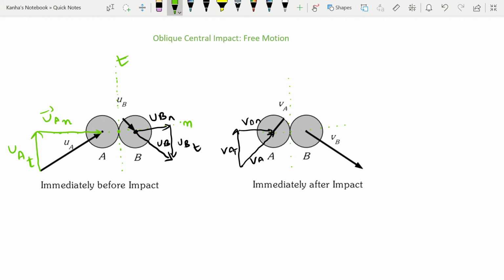Similarly for my VB also, I can easily split this into VB along the tangential direction and VB along the normal direction.